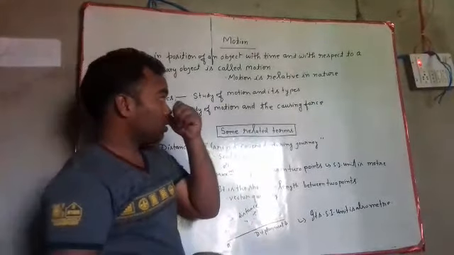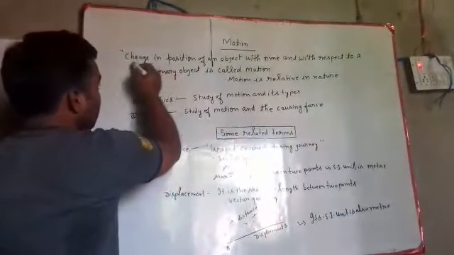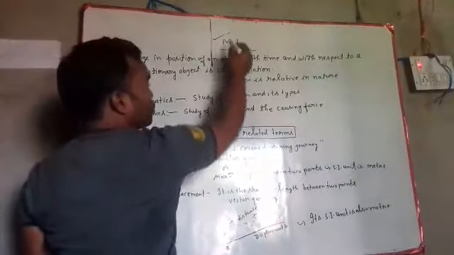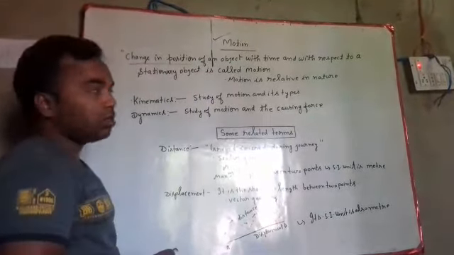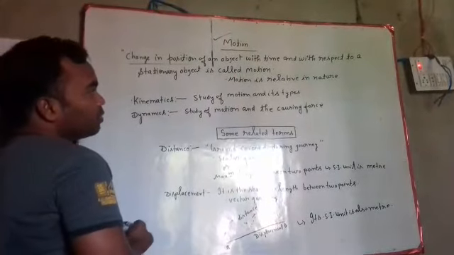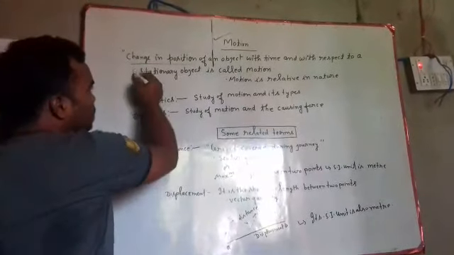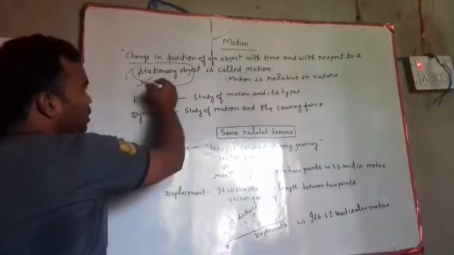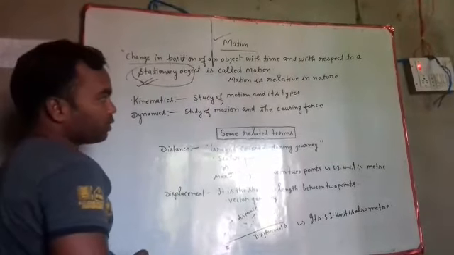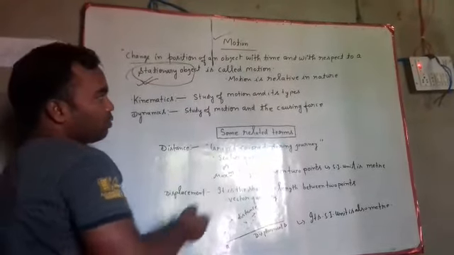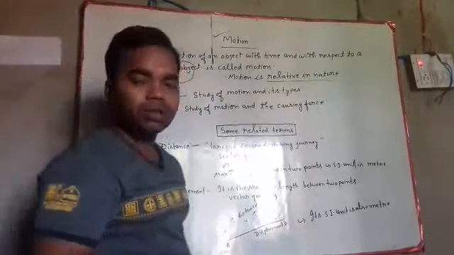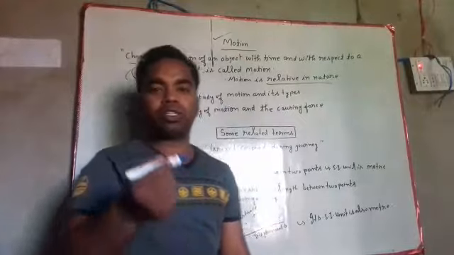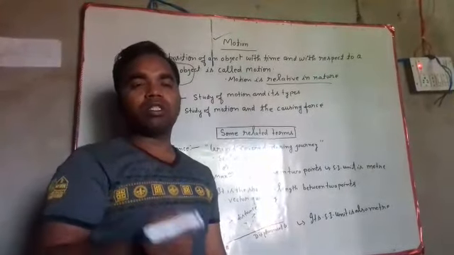So now, how can we define motion? Change in position of an object with time and with respect to a stationary body, that means the body at rest, is called motion. Motion is relative in nature. We can feel, we can experience motion whenever we relate it to a stationary body.